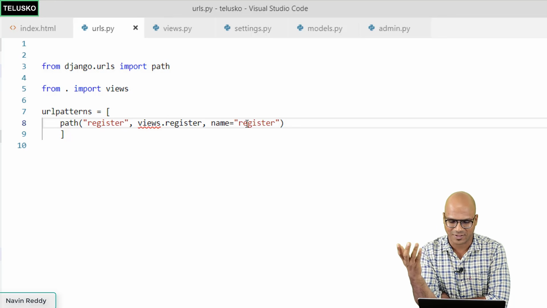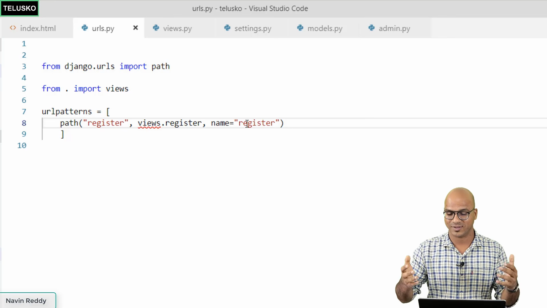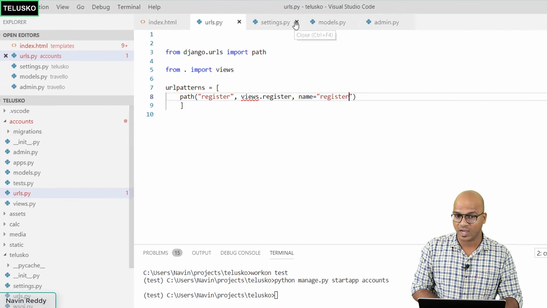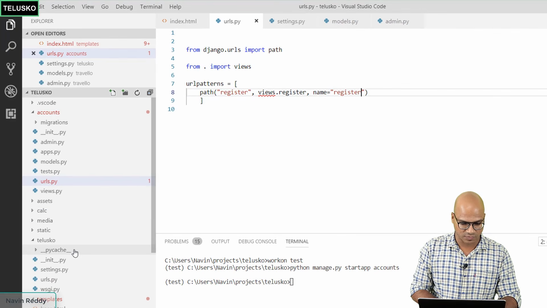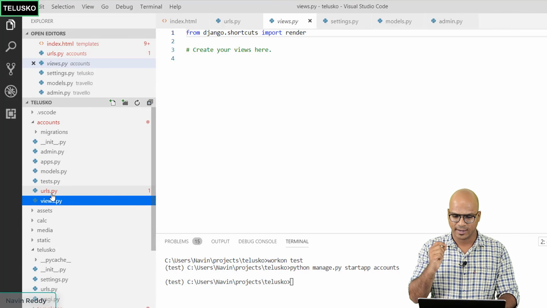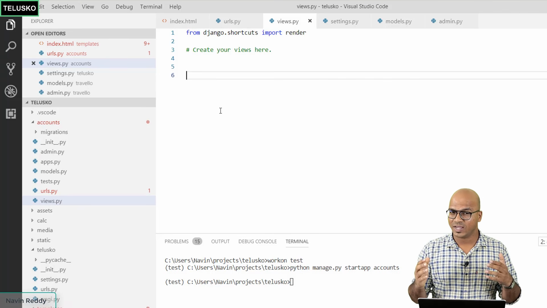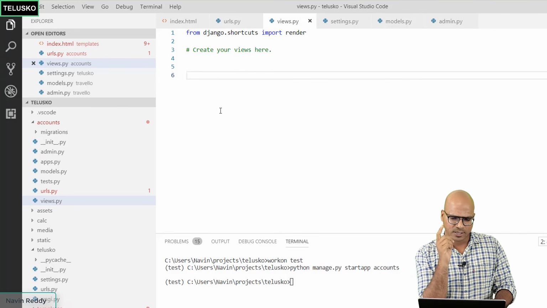Now it's obvious, right? We have been working on this for a long time. Now we know what will be going wrong here. In views.py, the views.py of the new app which we have created, if you go back you can see we don't have anything here. So basically we have to add a function with the name register. Okay, so we will be doing that.